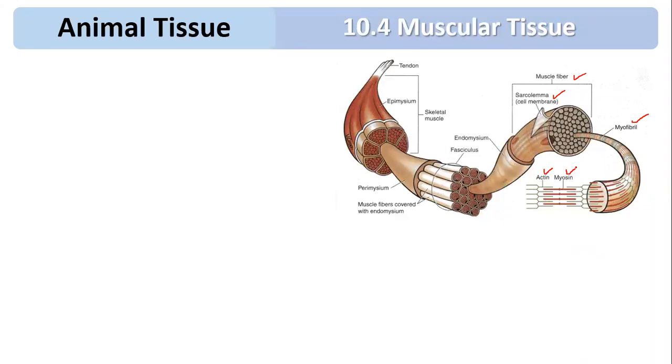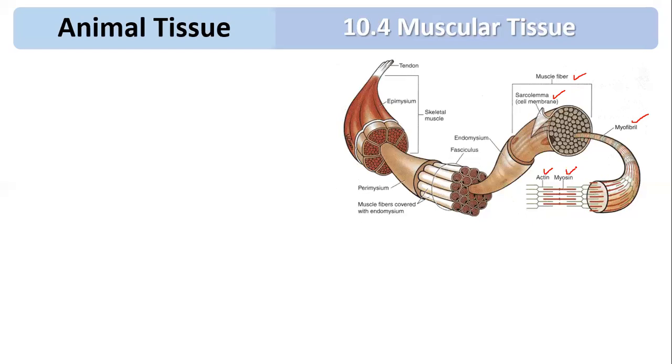That sarcoplasm contains a large number of contractile fibrils called myofibrils. The myofibrils are made up of proteins called actin and myosin, and these can undergo contraction. So the fiber can contract and decrease in length.